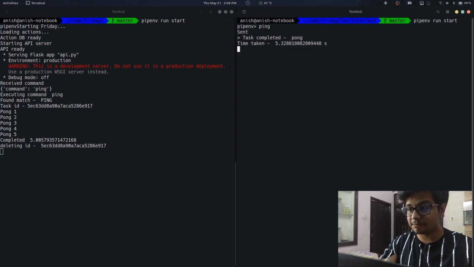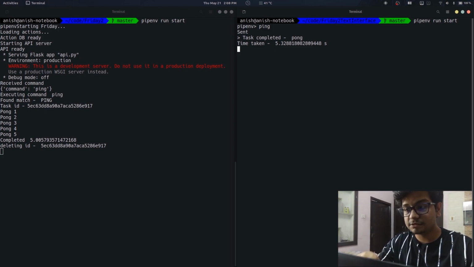I've also created a timer that can help us quantify how much time it takes to complete each task. So here it takes 5.3 seconds, which accounts for 5 seconds for printing pong 5 times, and then 0.3 seconds to actually carry out the task. So I think a ping of 300 milliseconds is pretty good.